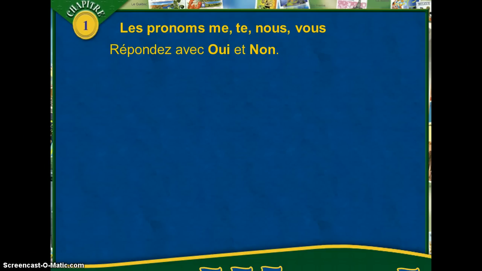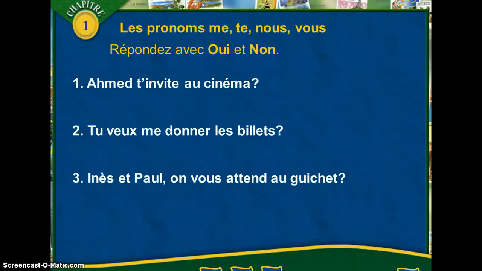So the following sentences, it says répondez avec oui et non. This means that you have two sentences you are writing for each of these questions. So for each of these questions, you should write out two answers, one affirmative and one negative. Pause, and when you're ready, have a look at the answers.